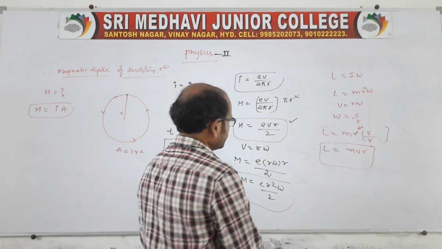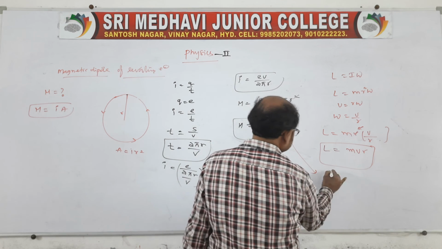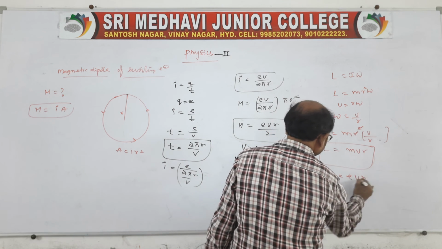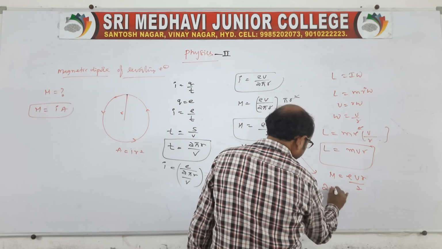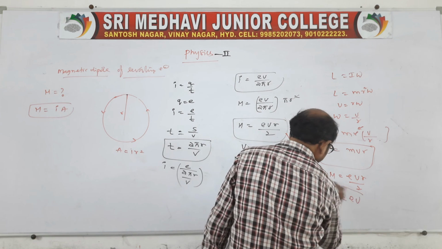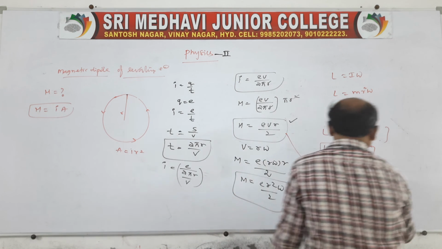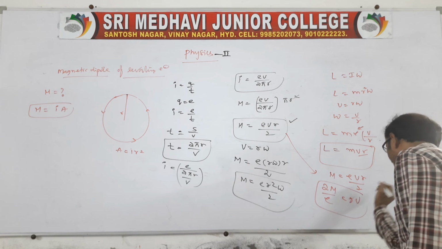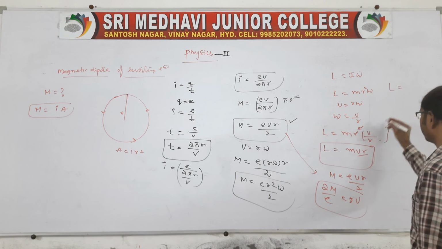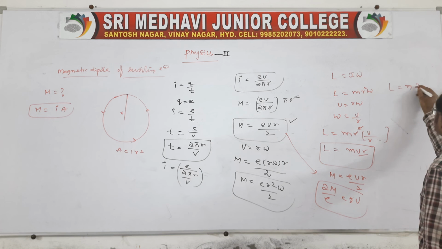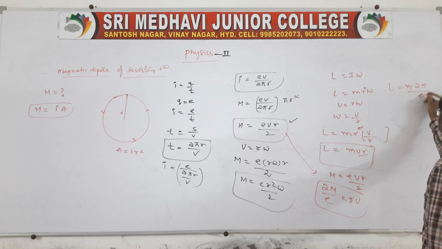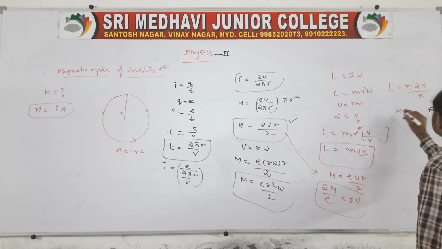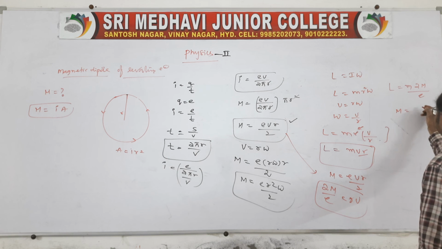From M is equal to e v r by 2, we get 2M by e is equal to v r. Replace this v r, so capital L is equal to m into v r, which is 2 capital M by e. Capital M is the magnetic moment, so M is equal to e L by 2m.